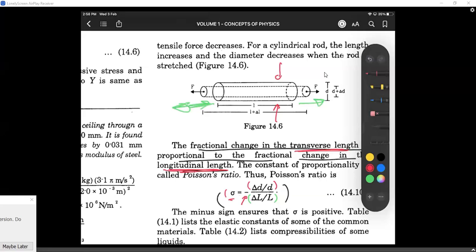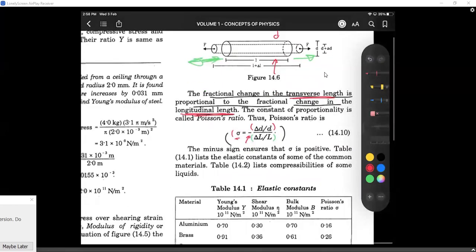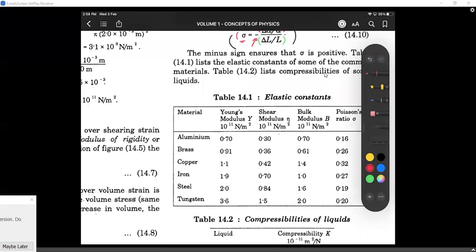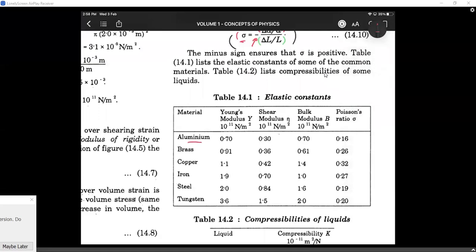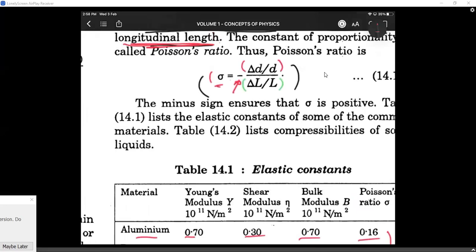The Poisson's ratio is not the same for all the materials. It doesn't decrease at the same ratio for all materials. I think they gave some values here. Oh, they gave a lot of values, for aluminum: Young's modulus, shear modulus, bulk modulus, and Poisson's ratio. All the Poisson's ratios are positive because there is a negative sign here. Please observe that.